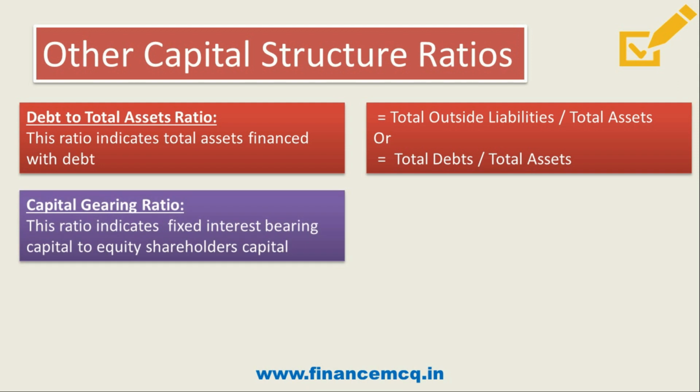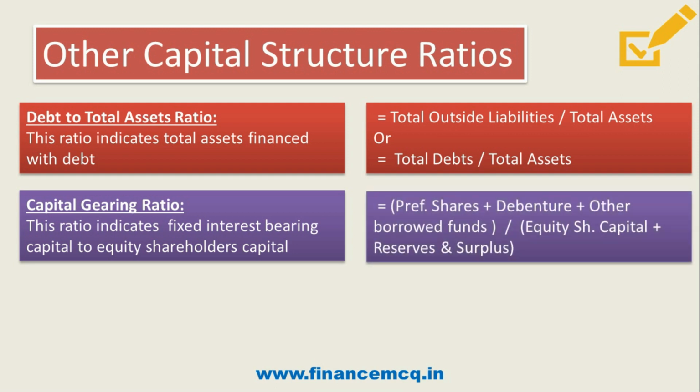This one is also important. Just try to understand the significance of this ratio. Friends, this ratio indicates fixed interest bearing capital to equity shareholders' capital. That is, which are the capital that we raised. It may be borrowed capital or owner's capital, which have a fixed interest bearing. That is, on which you have to pay a fixed interest.